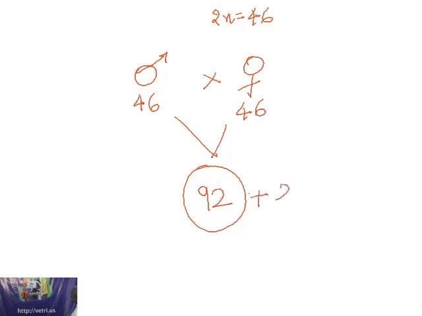92 plus 23 will once again come to different numbers. I'm sorry, when there is no reduction division, it will combine with 46. See, this many chromosomes will be formed. It will go on changing from generation to generation. It will be getting doubled. Are you able to follow?